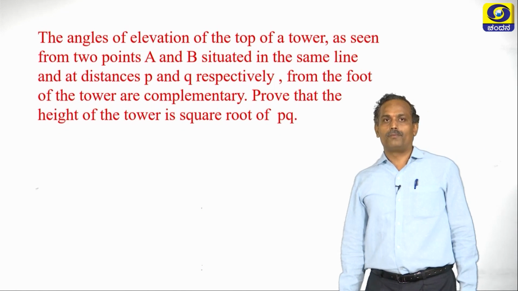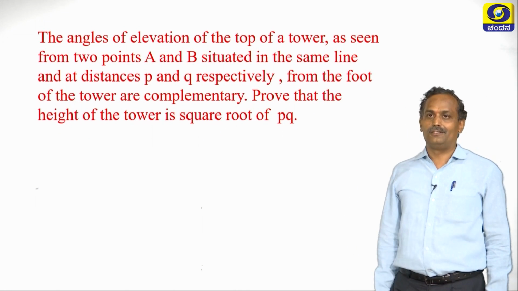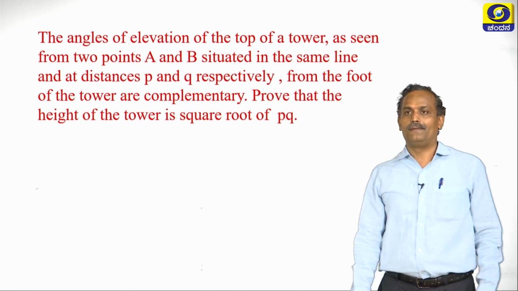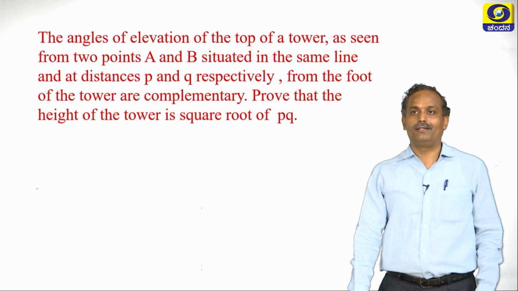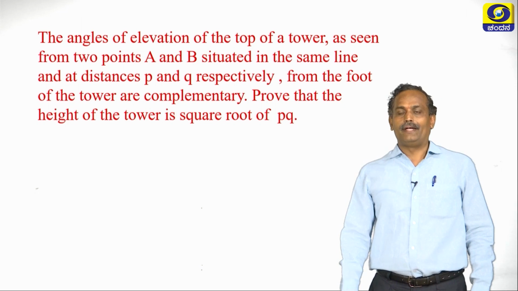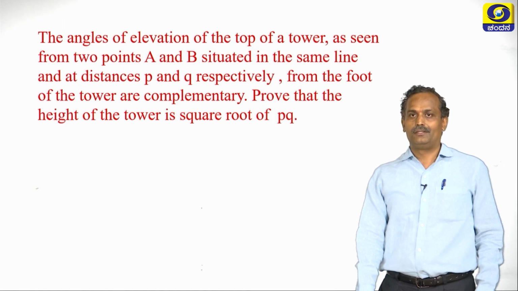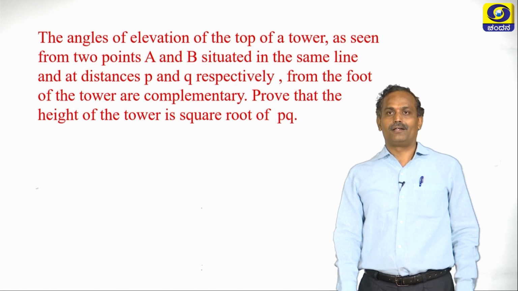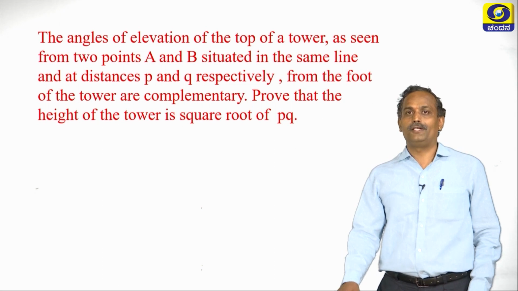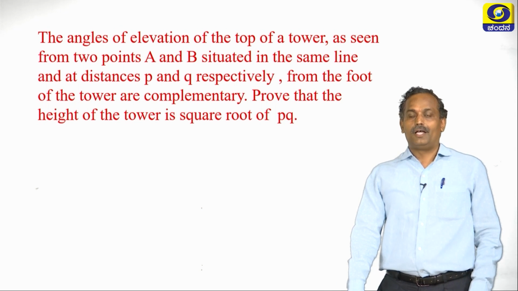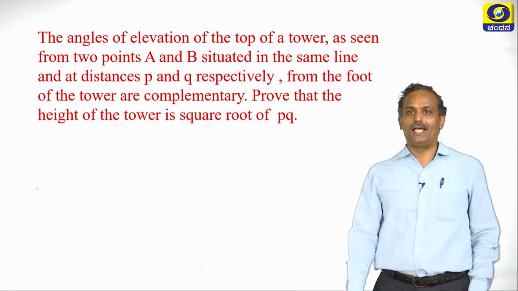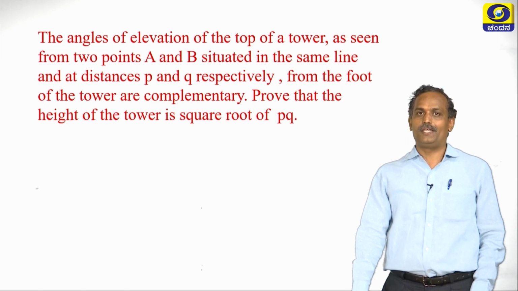So let us take one more problem here. The angles of elevation of the top of a tower as seen from 2 points A and B situated in the same line. So A and B are on the same line, and an observer is observing the top of a tower from 2 points A and B, and the distances are P and Q respectively, and the angles formed here are complementary. We have to prove the height of the tower is square root of PQ.